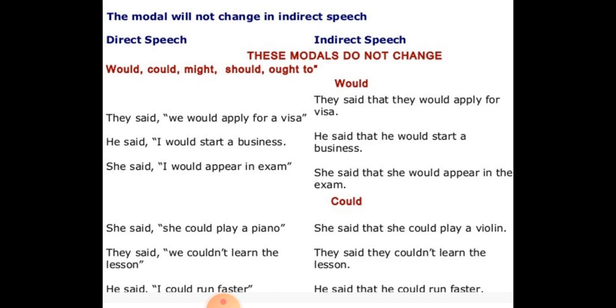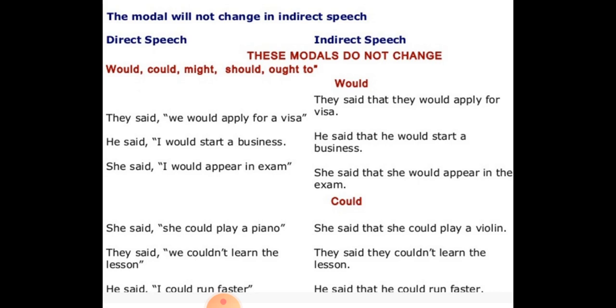Now there are few modals which do not change when a sentence is changed from direct to indirect speech. They remain as it is. For example, would, could, might, should, and ought to. Now these are the few modals which do not change.